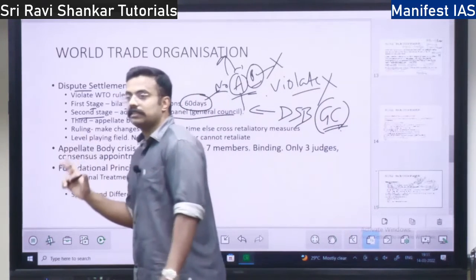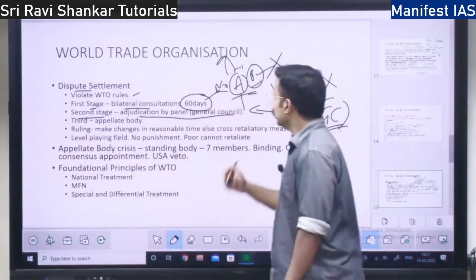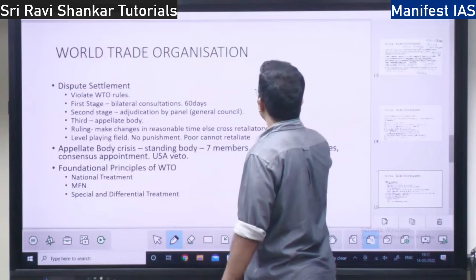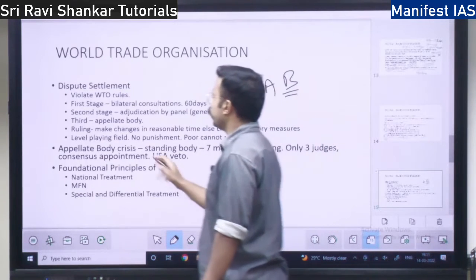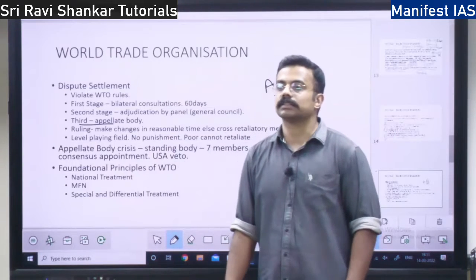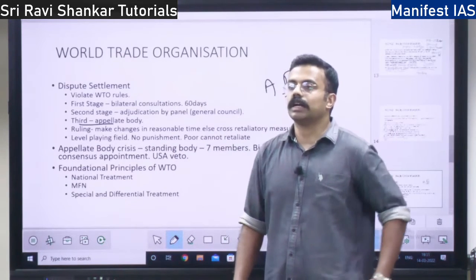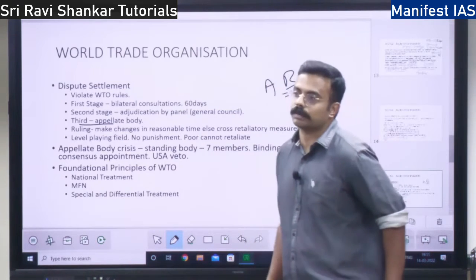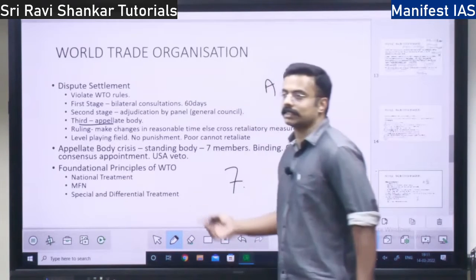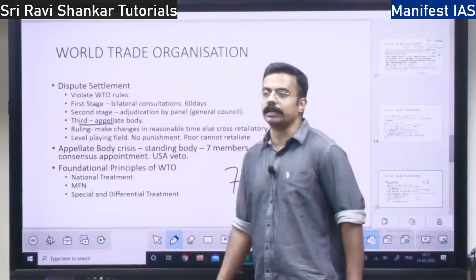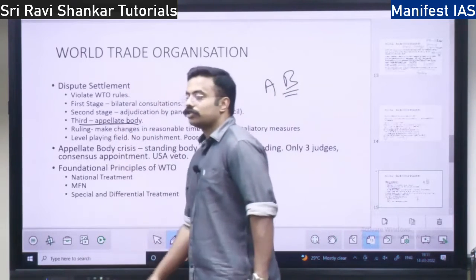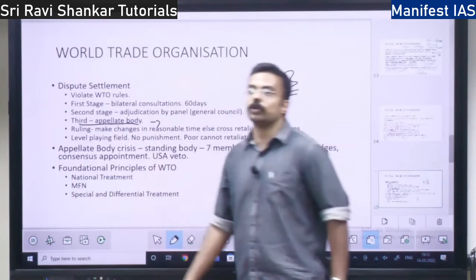The third stage is, see, if that happens, B has one more option. B has the option of the appellate body. The appellate body is the third stage in the dispute settlement. There is an appellate body of 7 members. We will discuss it because there is an issue with respect to the appellate body. Very important. So the 7 members will meet, and they are going to give a binding ruling.